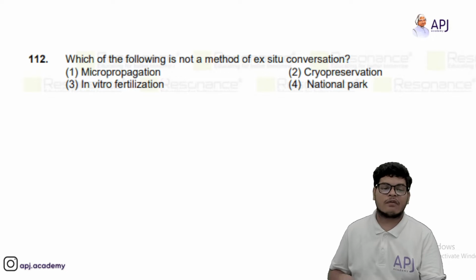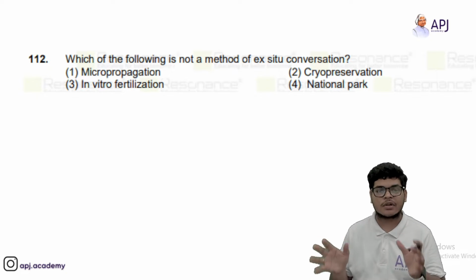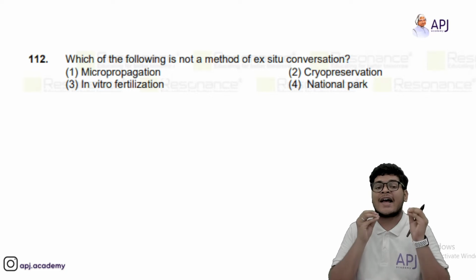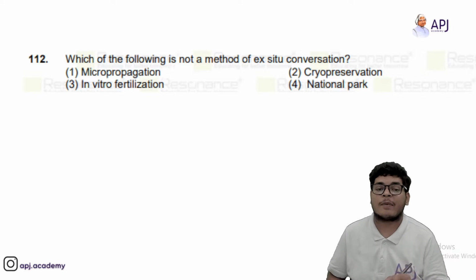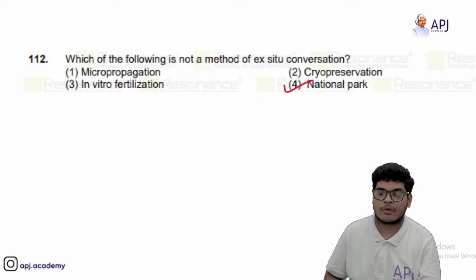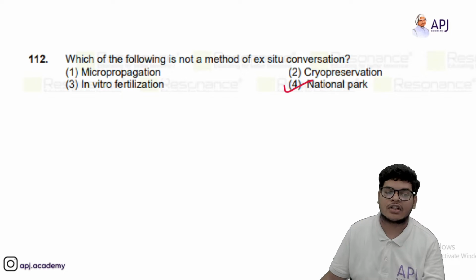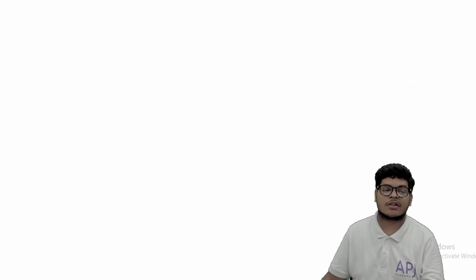Then we have, which of the following is not a method of ex situ conservation? So guys, in situ conservation वो होती है जो natural habitats में रखी जाती है, जैसे आपका national parks, biological sanctuaries, you know, all of that things. So answer should be fourth. Okay, whereas cryopreservation, micropropagation, in vitro, these are ex situ conservation methods.